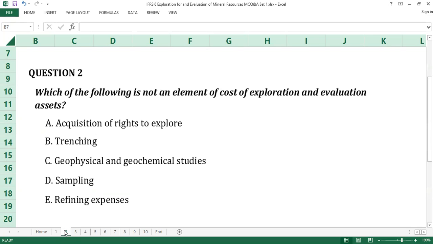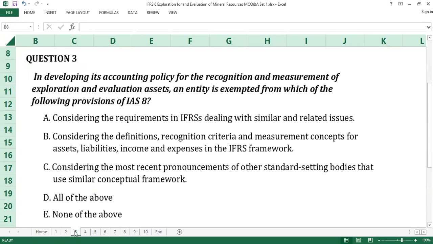Ten seconds gone. Twenty seconds gone. Time up. Question number 3.